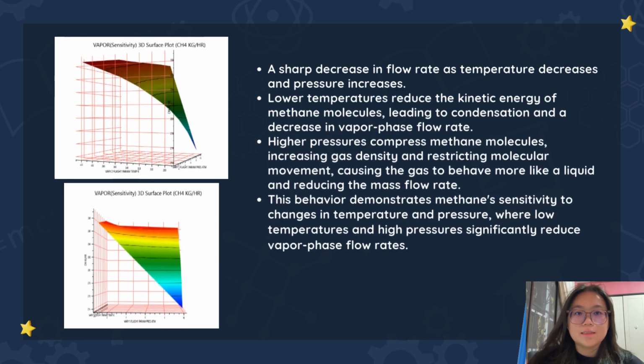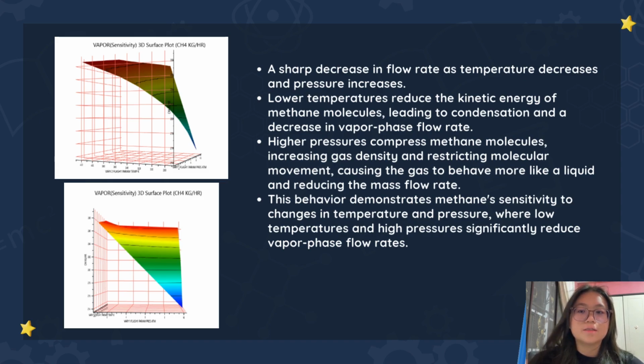And lastly, this is our other graph that shows the relationship between the mass flow rate of methane, temperature, and pressure. In this graph, there is a sharp decrease in flow rate as temperature decreases and pressure increases. Lower temperatures reduce the kinetic energy of methane molecules, which leads to condensation and a decrease in vapor phase flow rate.